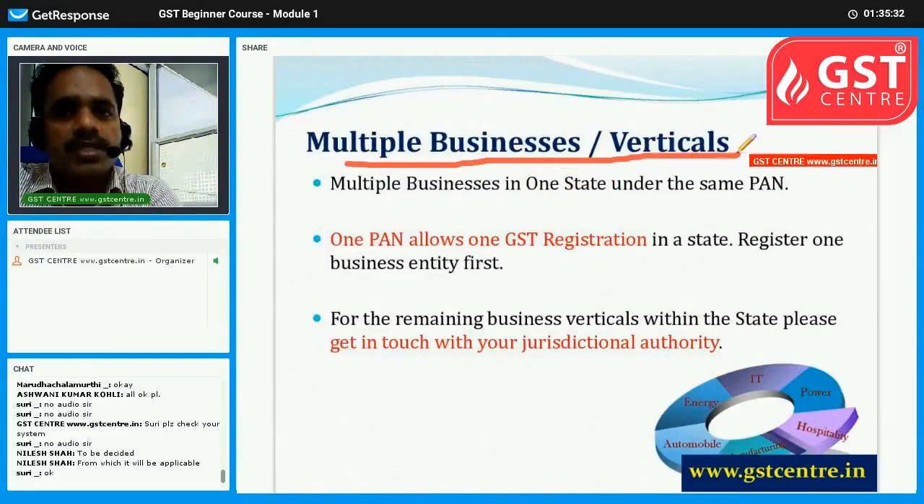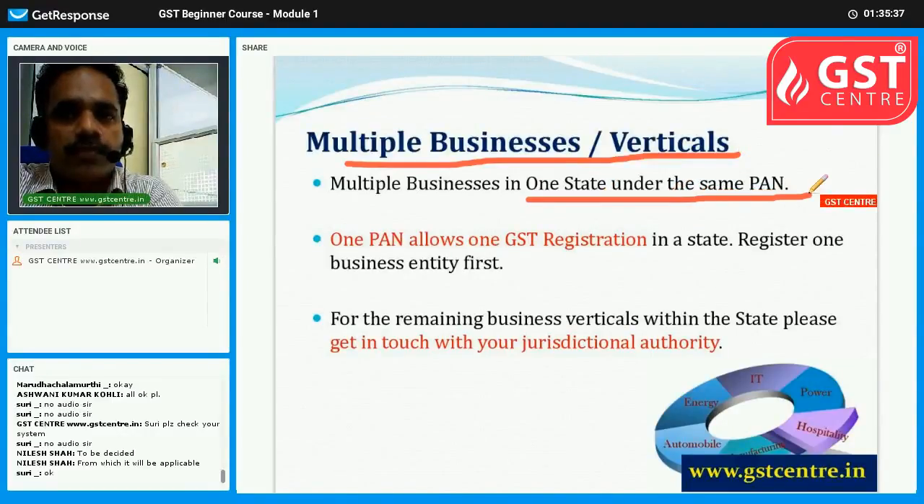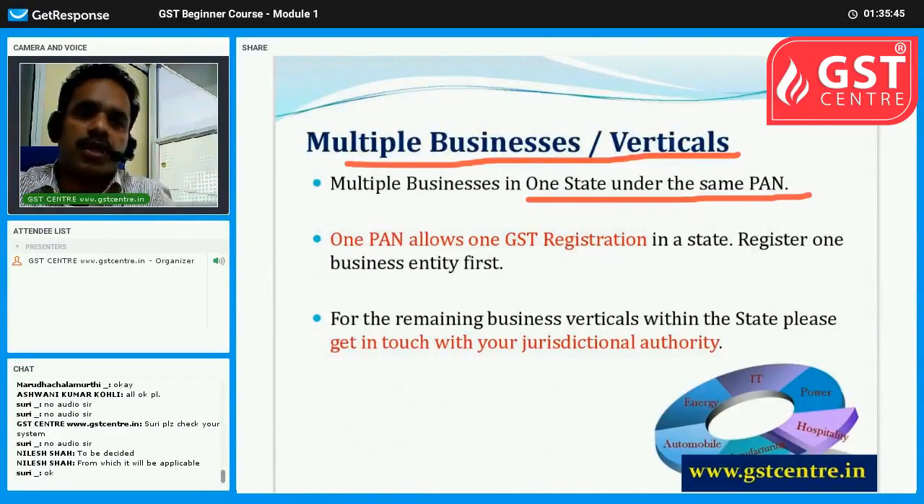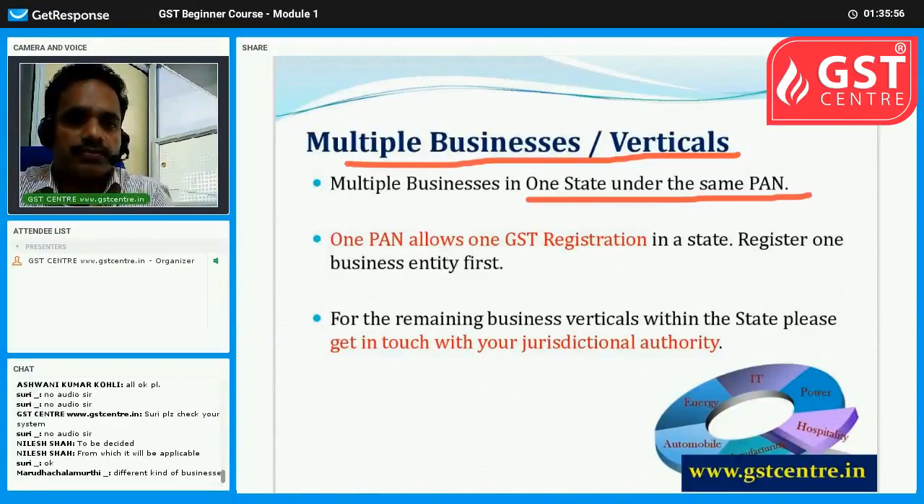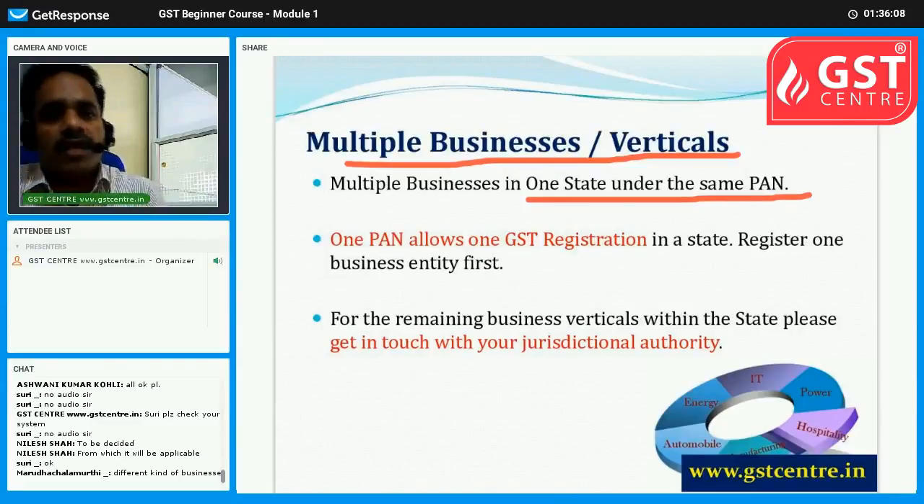What will we do if there are multiple businesses or verticals, that is, multiple businesses in one state under the same PAN? What is a vertical? In one of the last videos I told about a person who has a textile manufacturing unit and another, a supermarket. Both are different businesses, so they are different verticals, different kinds of businesses. One PAN allows one registration in a state, so we have to register one business entity first.